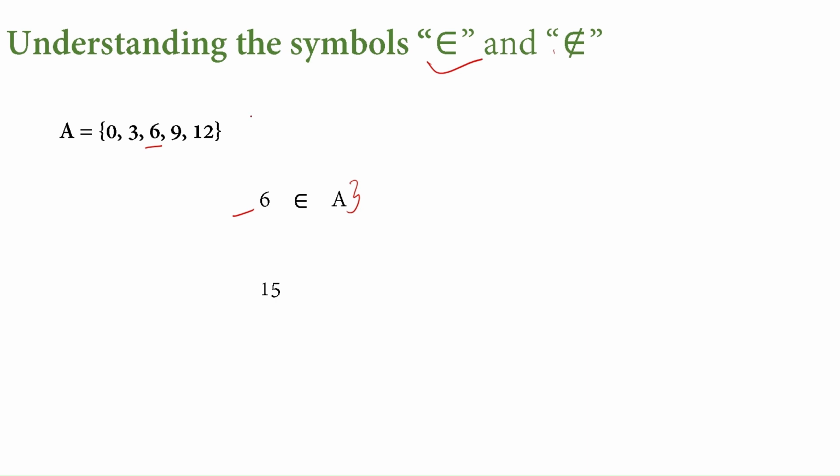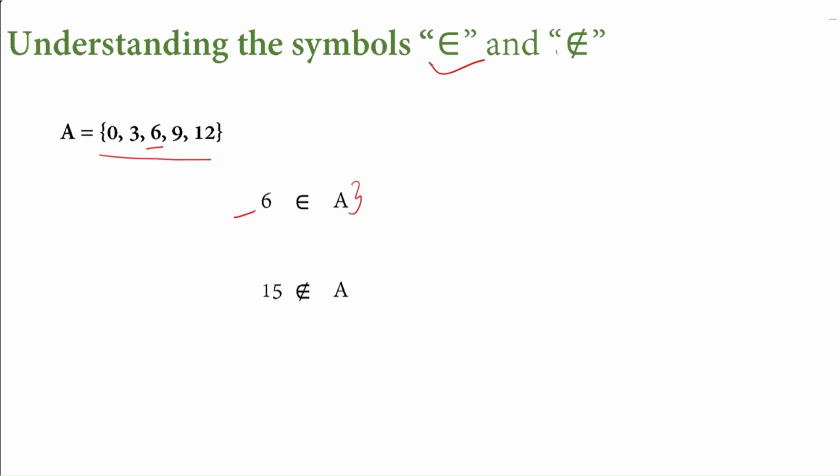Now let us take another number, say 15. 15 is not there in this set here. So we say doesn't belong. And the symbol is this one, just a cross for the previous one. This is 15 doesn't belong to A.